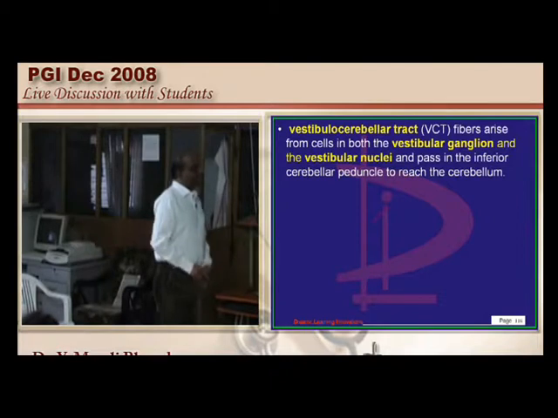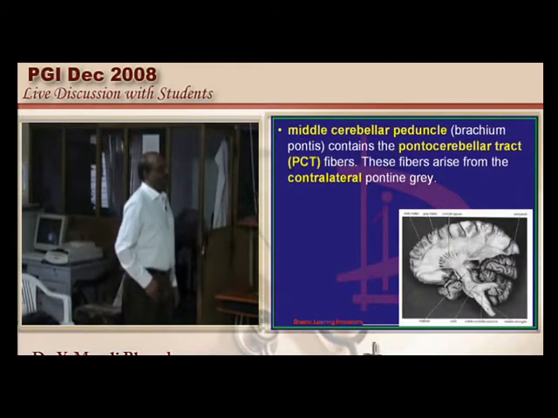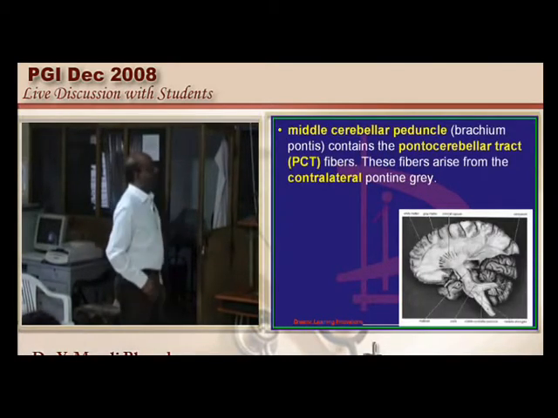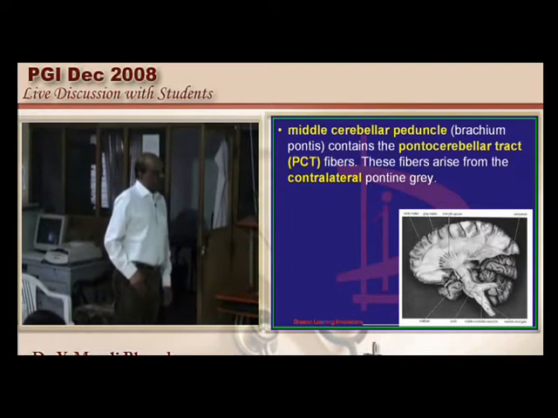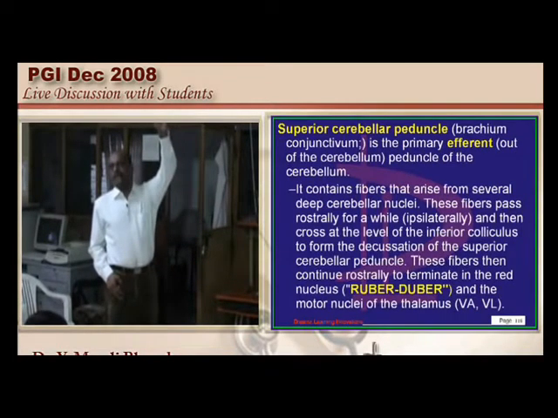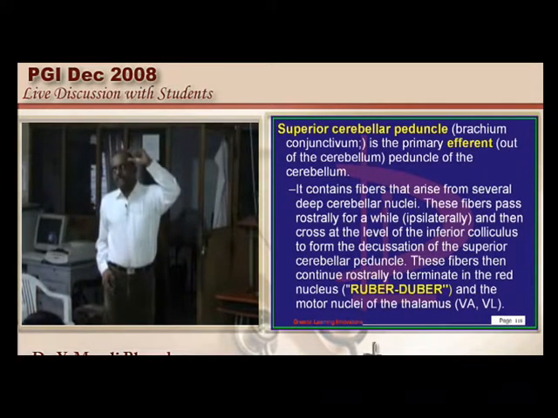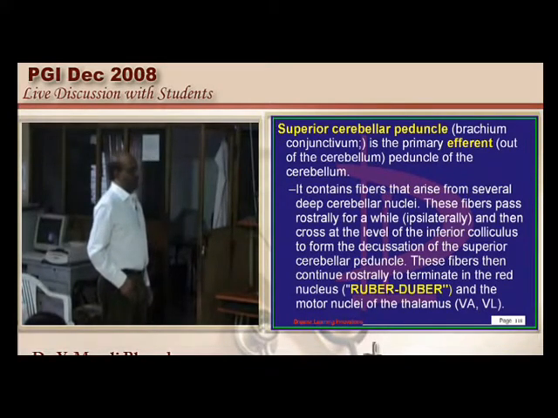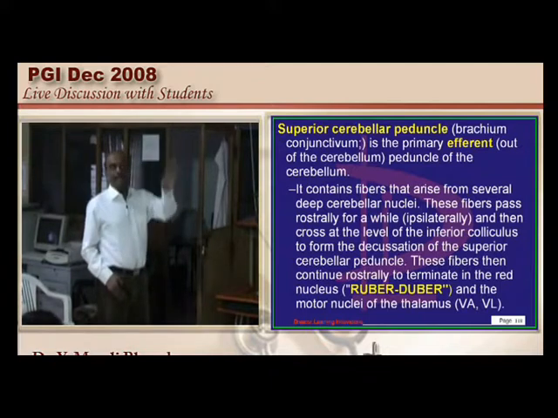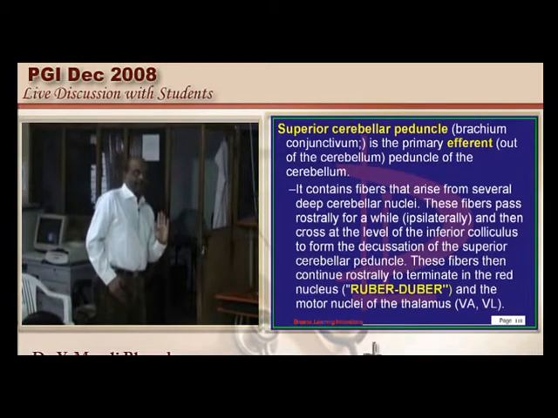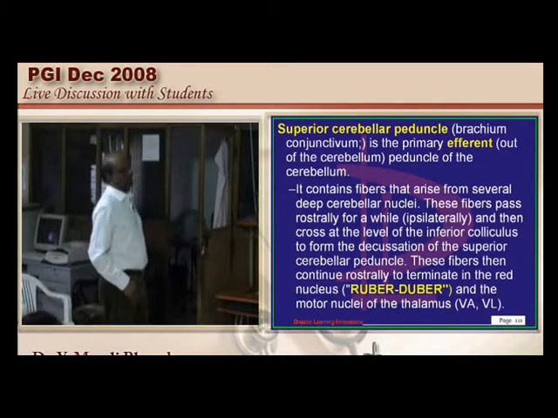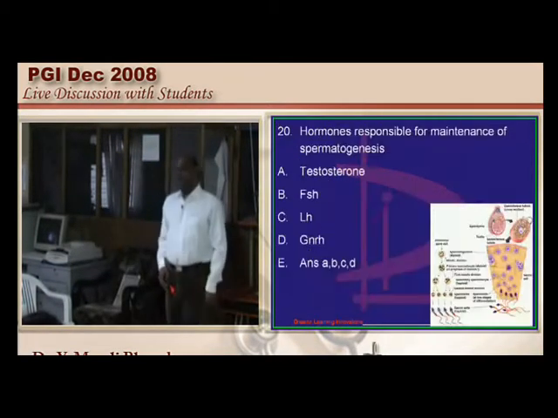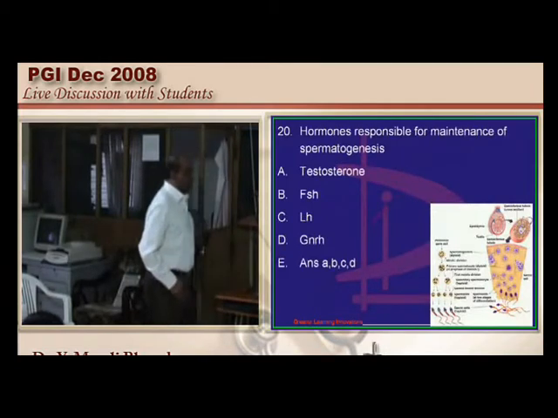So the middle cerebellar peduncle has got the pontocerebellar tract, which will connect with the contralateral pontine gray. Finally, you have the superior cerebellar peduncle, which connects to the midbrain. So what is the very important nucleus in the midbrain? You have the red nucleus. So that is the reason you are having the tract which connects the red nucleus and the cerebellum. Rubrocerebellar tract is the one which passes through the superior cerebellar peduncle, is what needs to be remembered. Now let us talk about spermatogenesis.